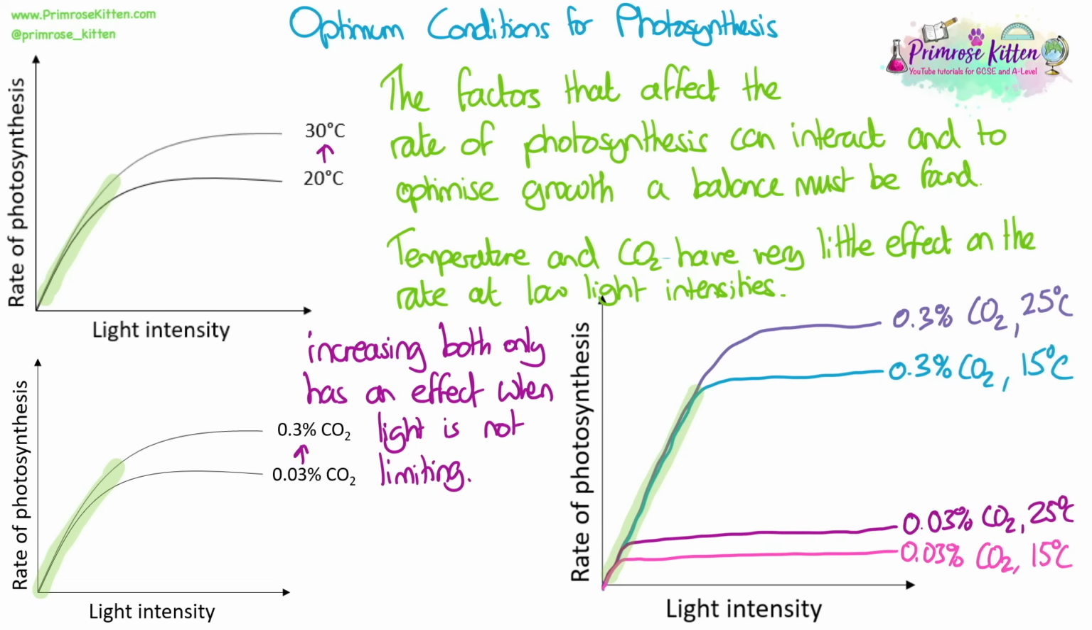You can see from these graphs that increasing the temperature by 10 degrees and increasing the carbon dioxide concentration has an effect by increasing the rate of reaction, but only when light is not limiting.